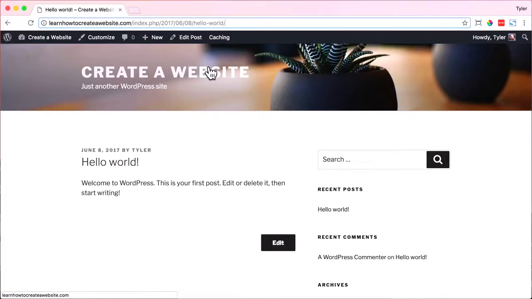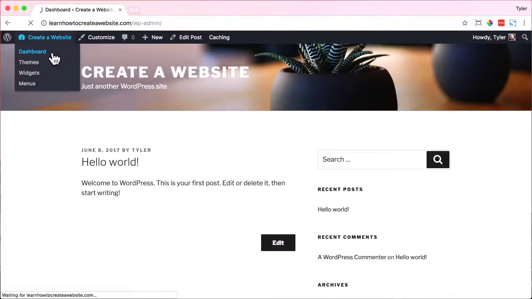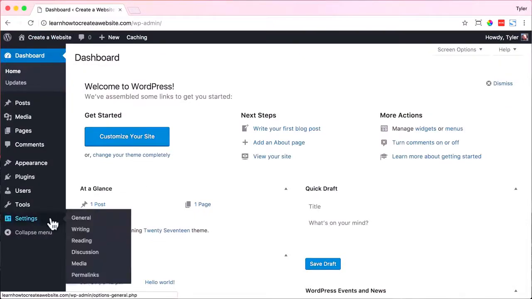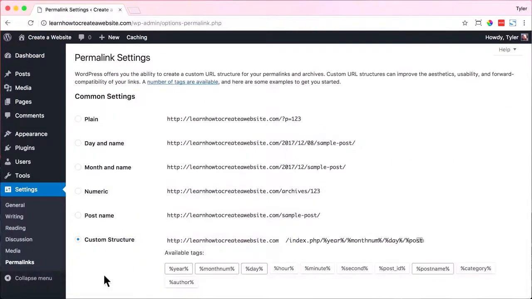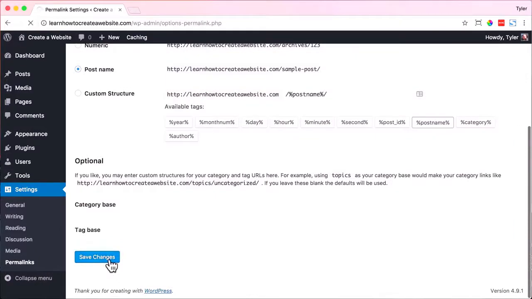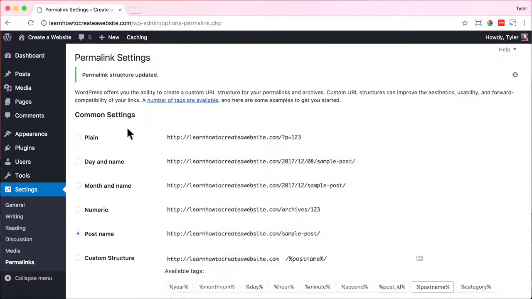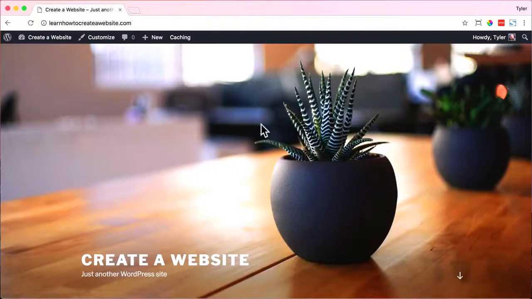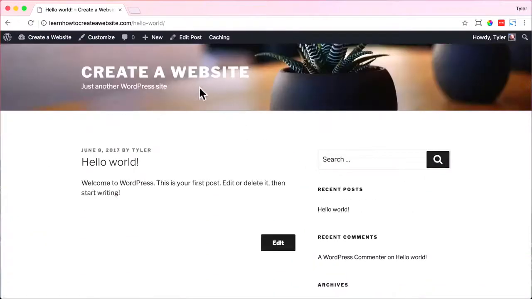To change the permalinks, all we have to do is hover over our website name and click Dashboard. Then click Settings and go to Permalinks. Then I just like to click on Post Name. You can obviously change yours and make yours different, but I think Post Name is perfect. Then I click Save Changes. All right, now we can hover over our website name and visit our site again and click on Hello World again. And now we can see it's just ourwebsite.com/Hello World.